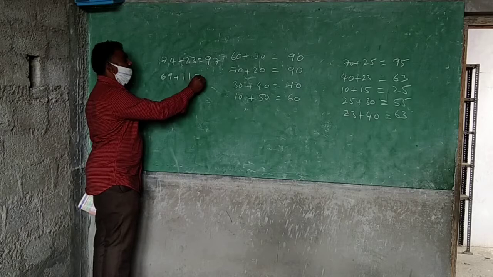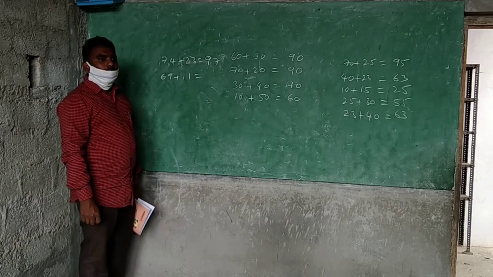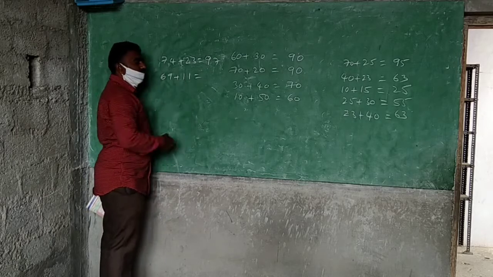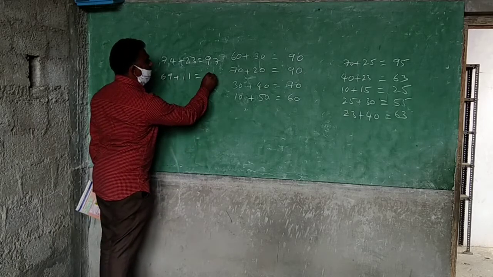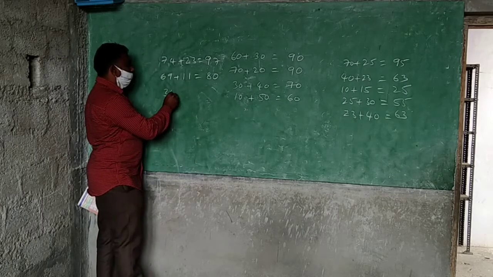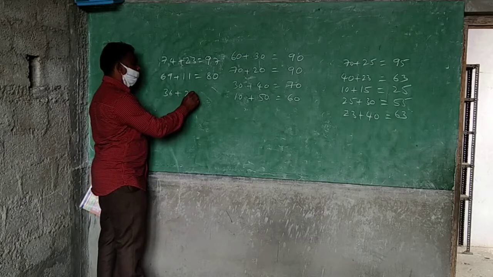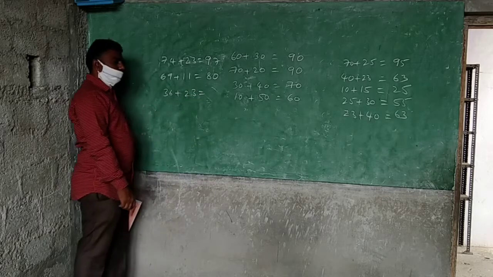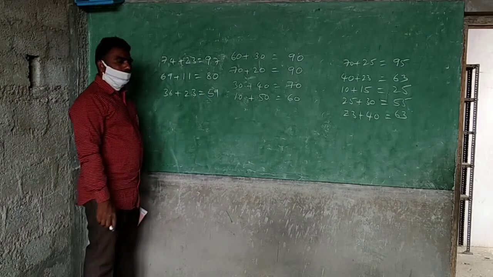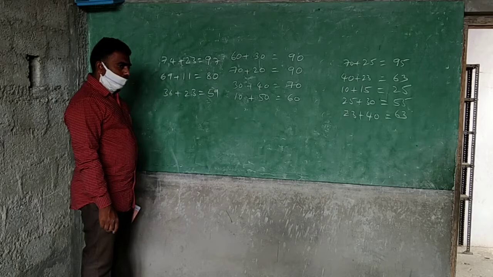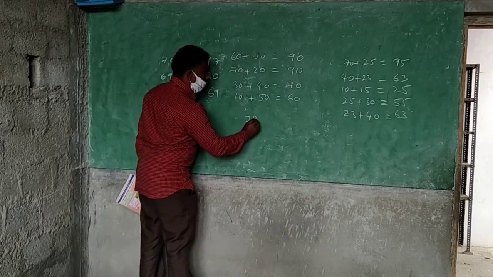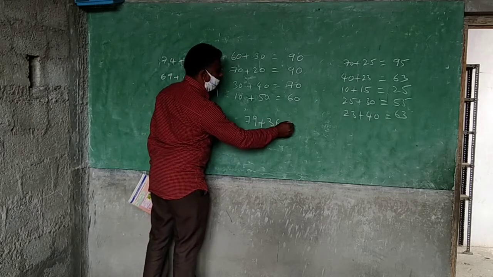Okay, 69 plus 11. 70. Very good. 9 and 1 is 10. 70 and 10 will become 80. So this is the way you are following. So 36 plus 23. 59. Okay. So like that. Sometimes these are typical. 79 plus 36.